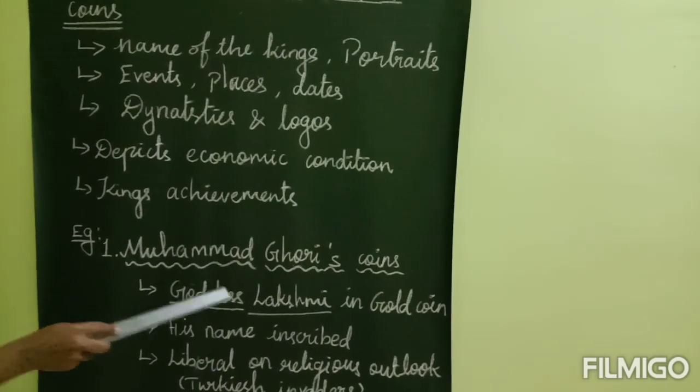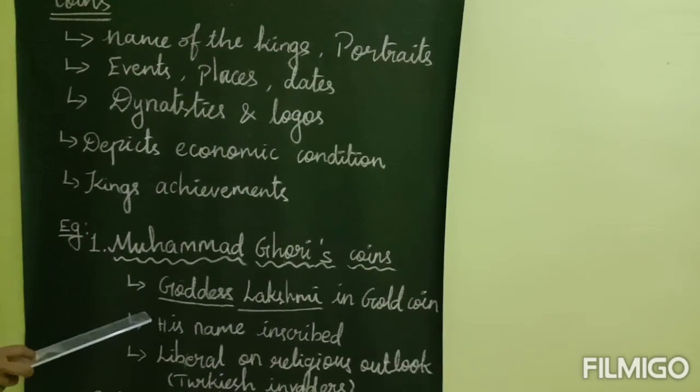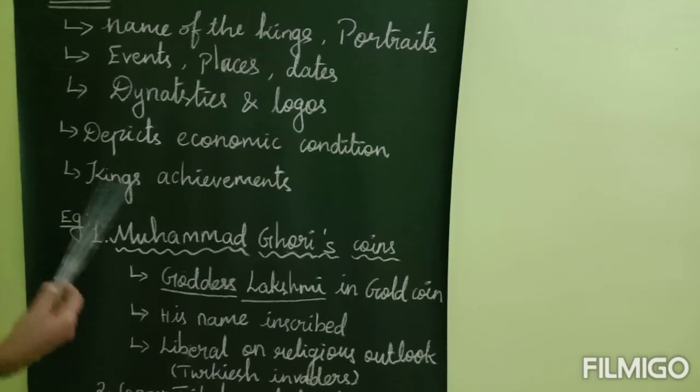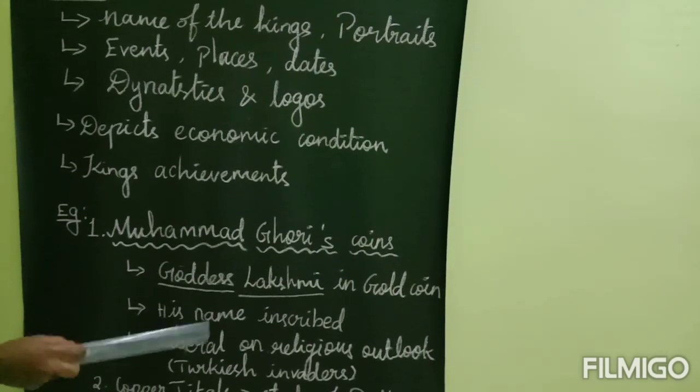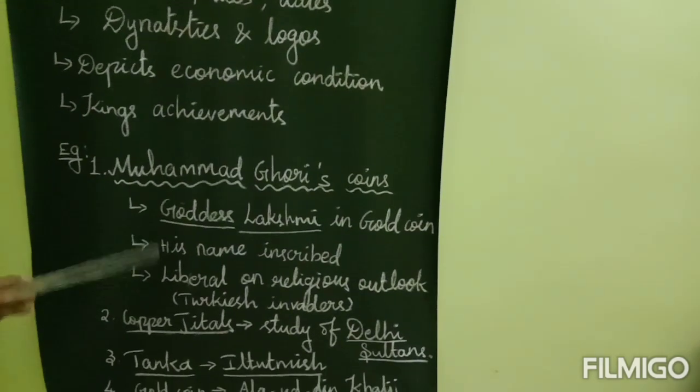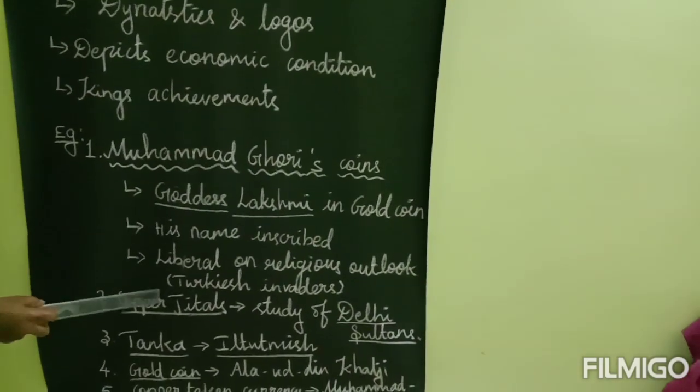So how can we know the economic condition? The metal which was used by the empire depicts the economic condition of the dynasties. So let me show the images of some examples of coins now, students.